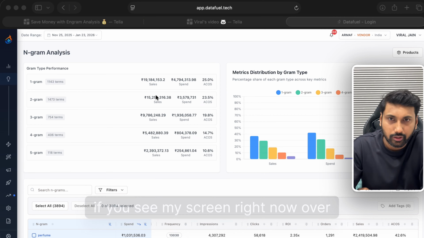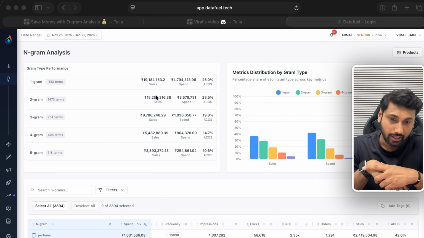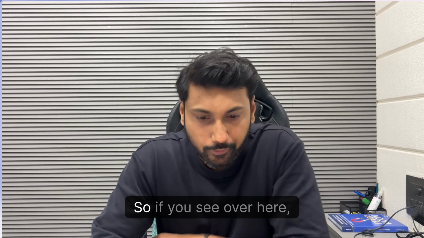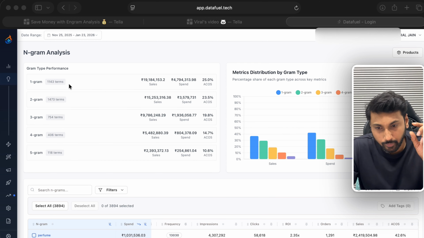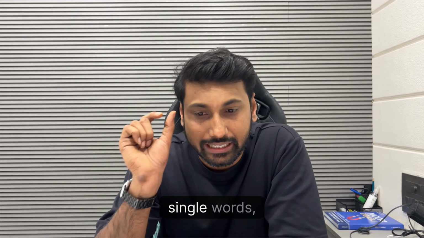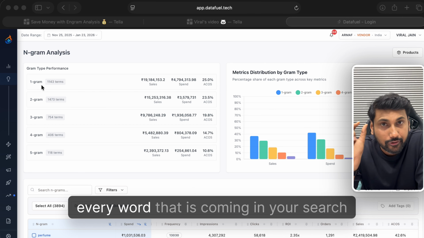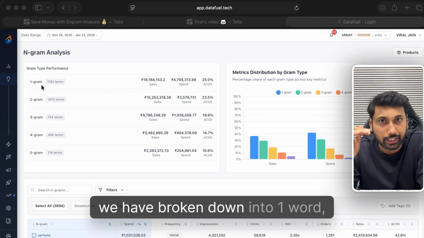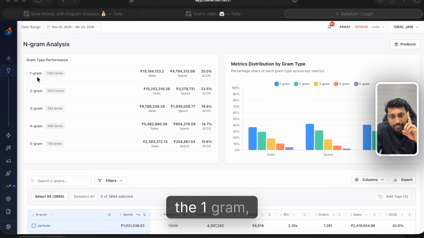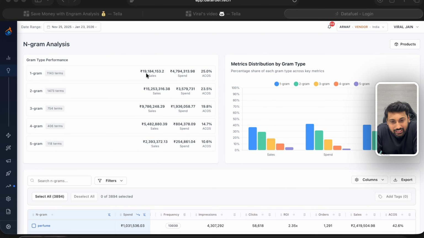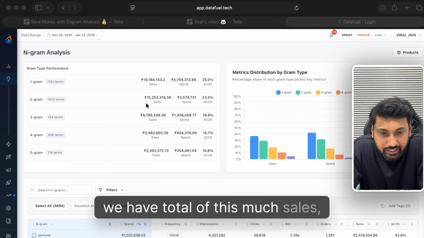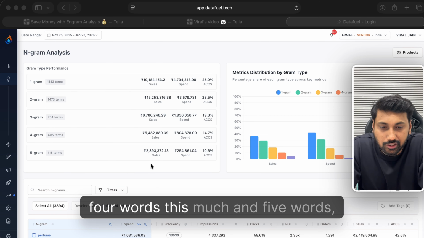If you see my screen right now, this is my tech tool called datafume.tech, and here we are doing an N-gram analysis. N-gram analysis basically comes from the search term reports. Here we have 1 gram, 2 gram, 3 gram, 4 gram, 5 gram. 1 gram means single words. Every word coming in a search term is broken down into 1 word, 2 word, 3 word, and 4 word. In the 1 gram, you can see almost 19 lakh sales and 24% ACOS. In 2 words, we have this much sales, spends, and ACOS, 3 words this much, 4 words this much, and 5 words this much.